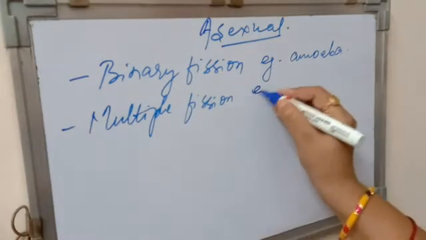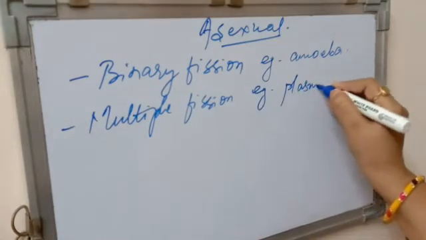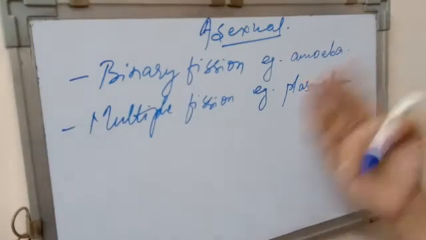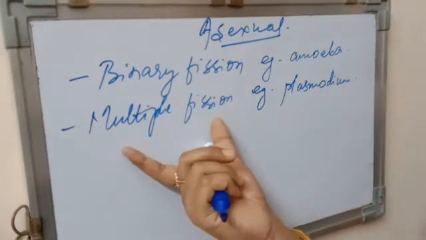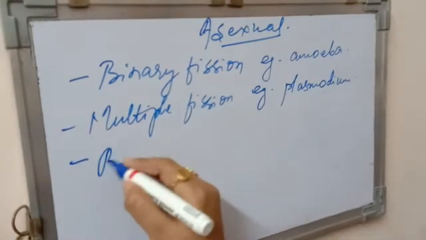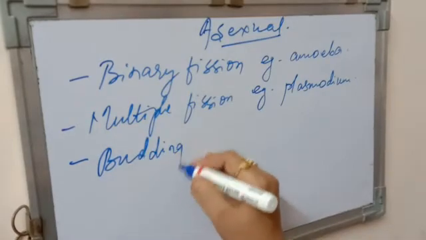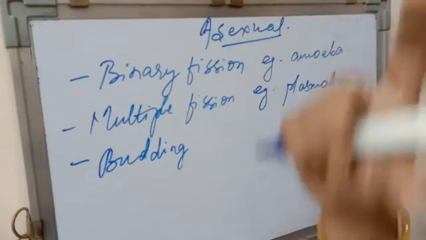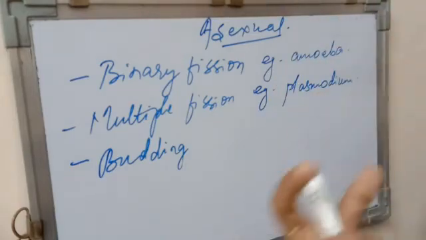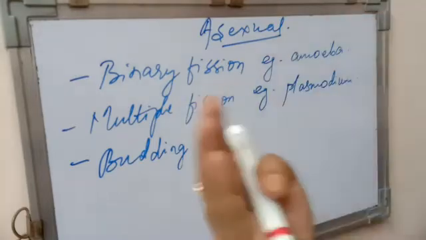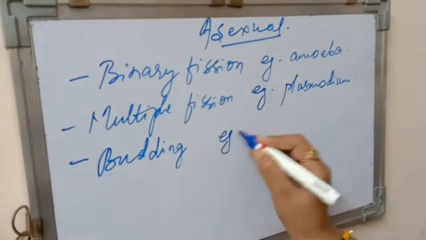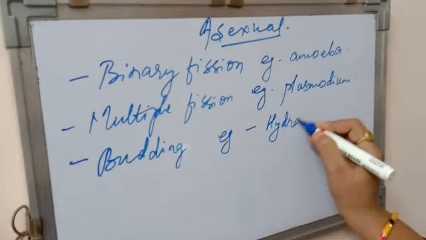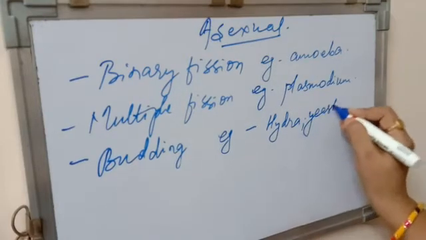For example, Plasmodium. In case of Plasmodium, you must have seen that a single parent goes ahead with multiple daughter cells. That shows multiple fission. Further, we have budding. What is budding? A small outgrowth will first appear on the parental body, and then that small outgrowth will develop further and get detached from the parental body, resulting in the formation of a new organism. So budding can be shown by organisms like Hydra, yeast, right?